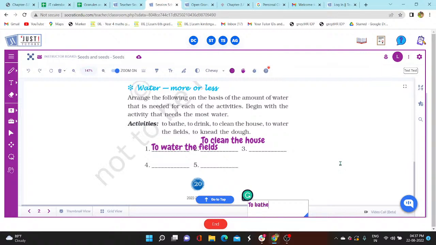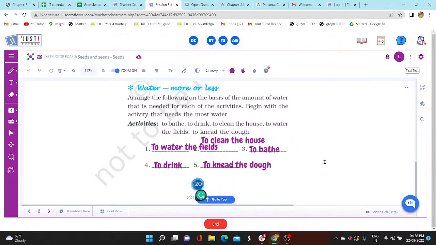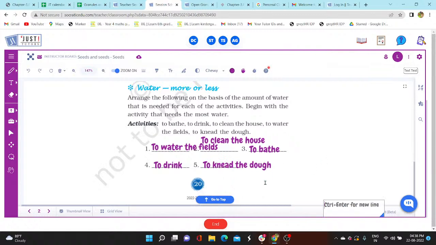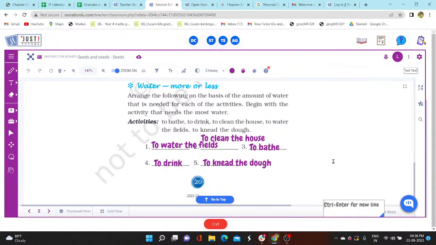To bathe, we need less water than cleaning the house. Then the fourth thing, to drink. To drink, we need water. And the fifth thing is to knead the dough. To knead the dough, we need a little less water than drinking. So these are all the activities arranged according to the amount of water they need.